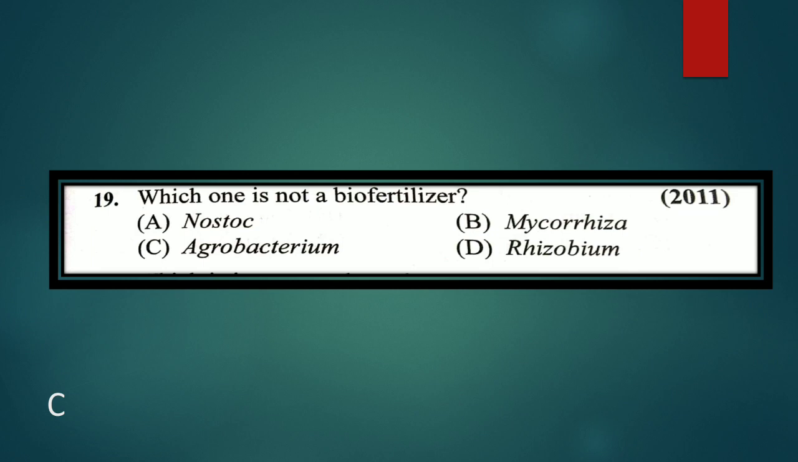Next question, which one is not a biofertilizer? Nostoc, mycorrhiza, Agrobacterium, Rhizobium. Answer is C, Agrobacterium.